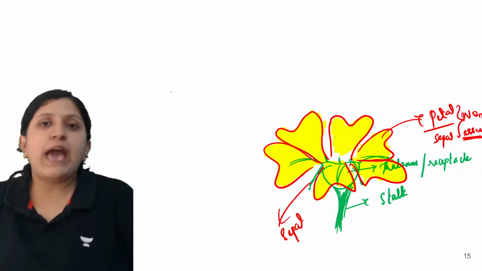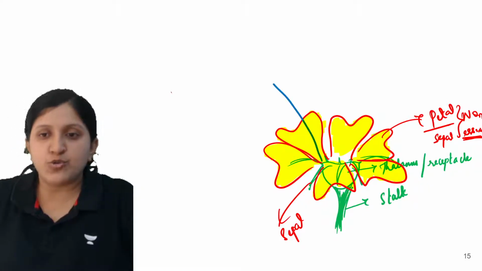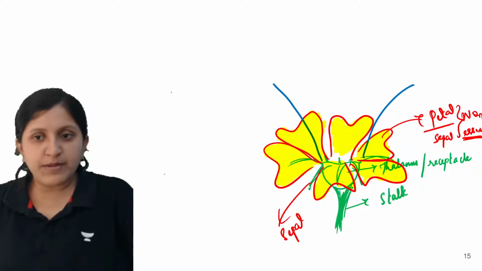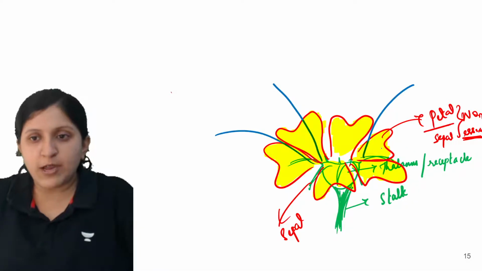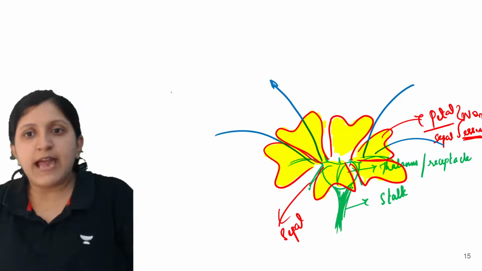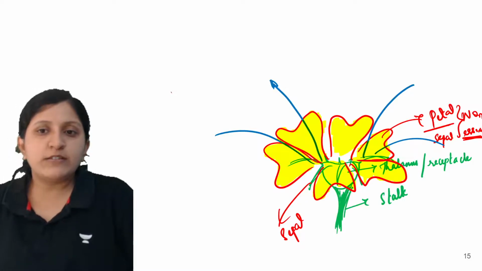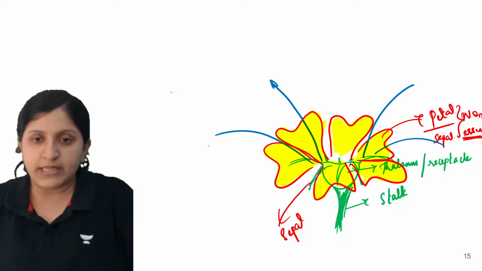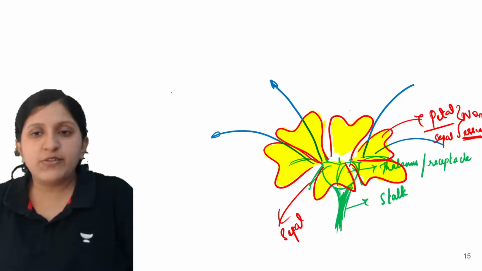So next we have which part? That is the androecium. The androecium can be drawn, and multiple androecium can also be shown, which have an anther and a filament. Sorry, not stigma, anther and a filament there. So this one is the anther and this is the filament.